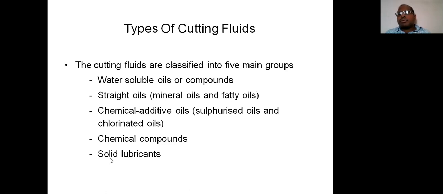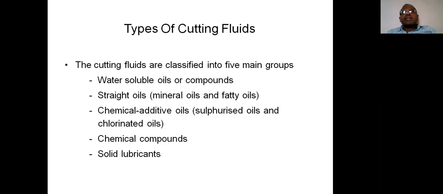Some may be confused, sir: grease is also in solid form, but try to understand. Grease is in a solid state at normal room temperature. At elevated or operating temperature, the top layer or upper surface of the grease may convert into an oil state. So that's why grease is categorized as a semi-solid lubricant, whereas graphite is the best example for the solid lubricant.